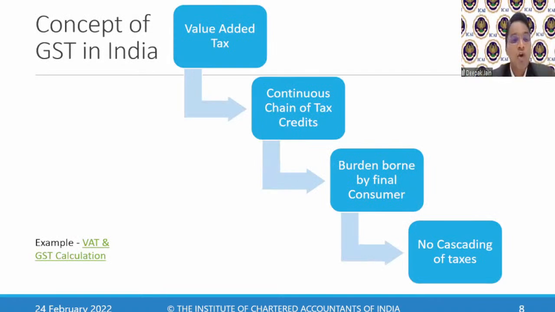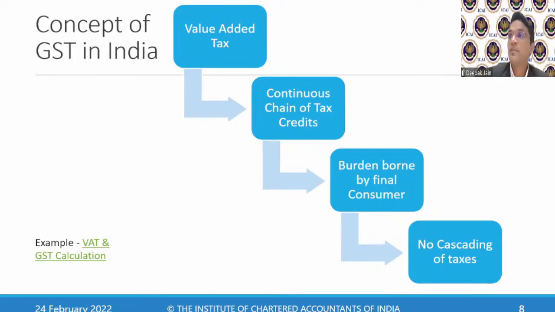Now, the concept of GST in India: it is a value-added tax. There's a continuous chain of tax credits. How is it a continuous chain of tax credit? A person who manufactures will sell it to the wholesaler, and the wholesaler buys this. When the wholesaler buys this product from the manufacturer, whatever tax is levied, he will get the credit of this. He will take this credit and pass it on when he sells to the retailer. The retailer, when he buys this, whatever tax is levied by the wholesaler becomes a credit for the retailer.